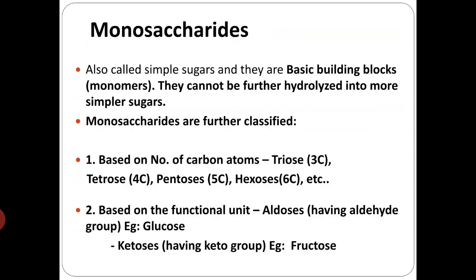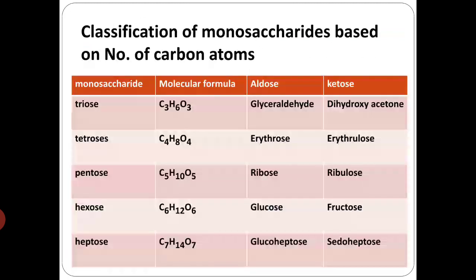Example is your glucose. If the carbohydrate contains a keto group, then they are called ketoses. So an example is ketohexose, that is your fructose. Okay, so this is the tabular column which is showing the molecular formula and the monosaccharide with its example, both aldose and keto sugars. So triose, which has a molecular formula C3H6O3, where the carbons are 3 in number, and